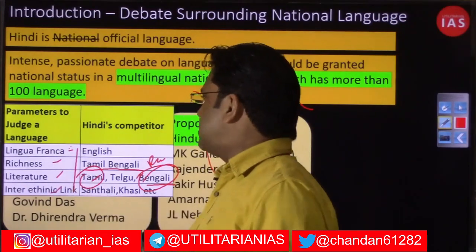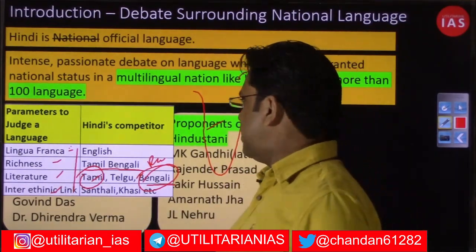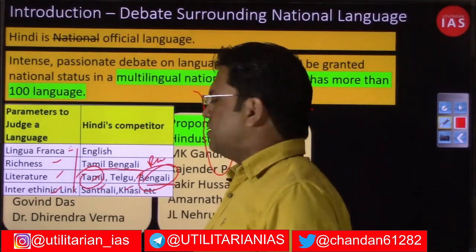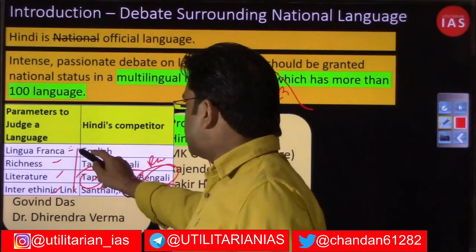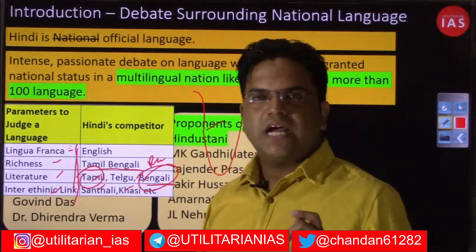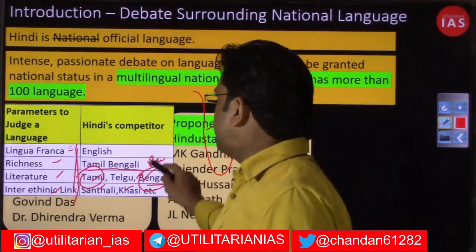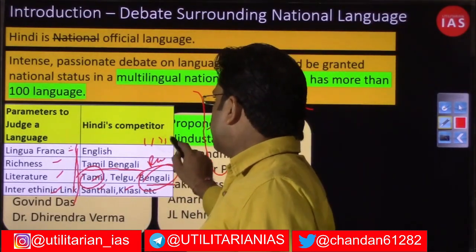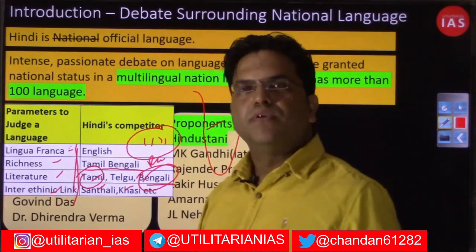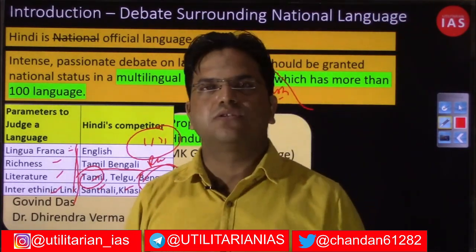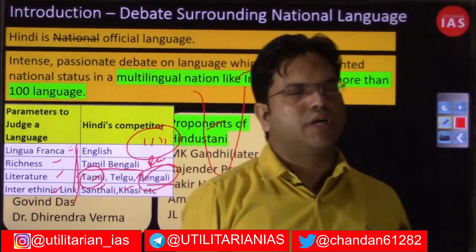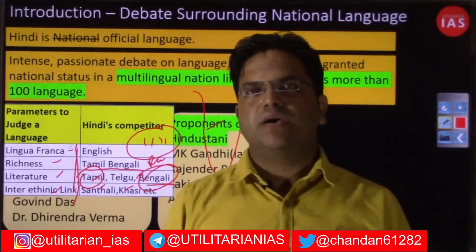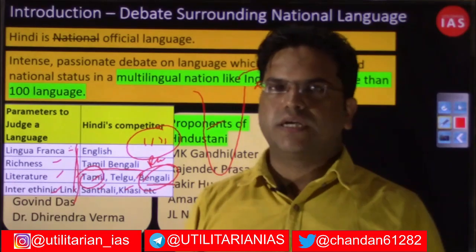In terms of inter-ethnic links, Hindi did not have linkages with tribes like Khasi or Santali, right? So on all these parameters, Hindi at the time of independence was not capable of carrying or convincing all the people. And as long as consensus is not reached on any such sensitive issue, you cannot impose. That would have been an imposition over the whole country.